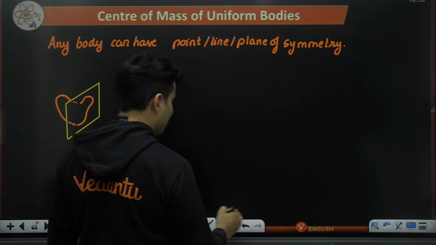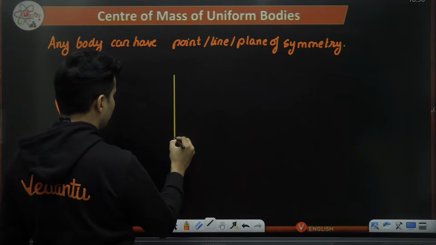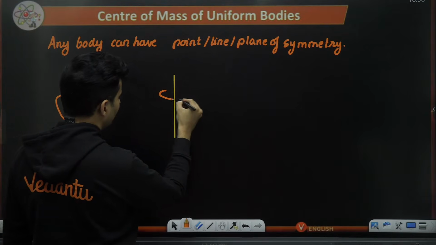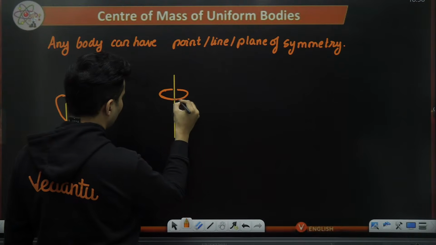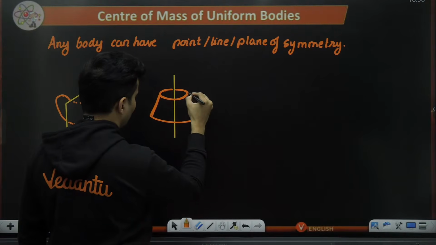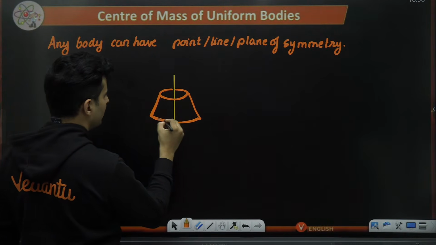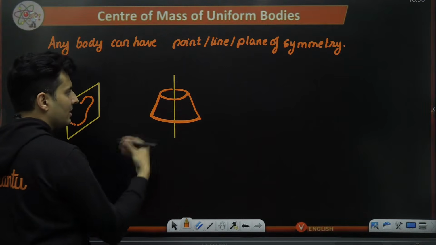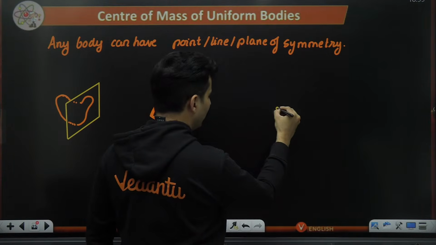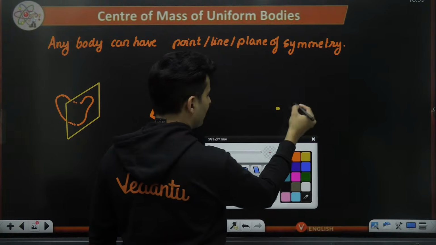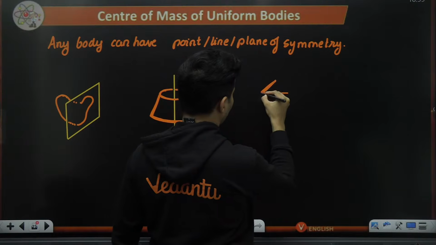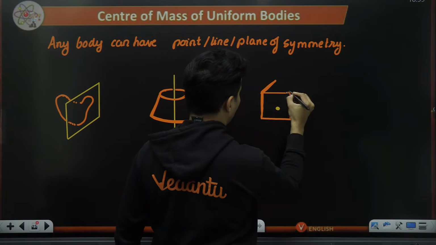It could also be a line symmetry, like this, maybe something like the frustum of a cone. It has a line symmetry. Whatever is here and here is the same. It also has a plane symmetry, of course, and you can also have a point symmetry for a cube or a sphere. Multiple objects can be visualized, for a cube, for a sphere.